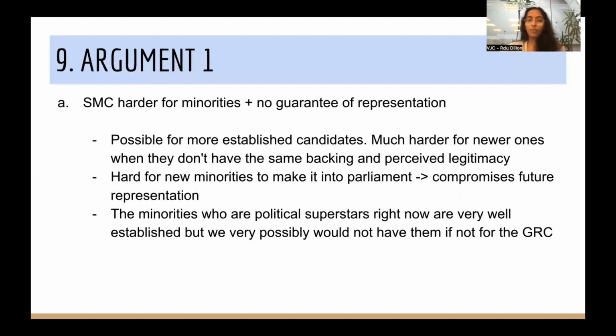So this takes it at quite a charitable level, right? Even if you do guarantee minority representation in the status quo, it's something you cannot guarantee in the future. So the harms are still there. You're just kicking the can down the road. So yeah, as an example, the minorities who are currently political superstars are that way because they're very well established. But if we did not have the system, who's to say they would even have gotten into parliament in the first place? Who's to say they would necessarily be in the positions that they are today? So for the sake of continuing this in the following generations, we do need these safeguards in place in order to have it.